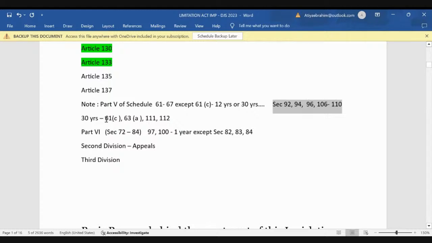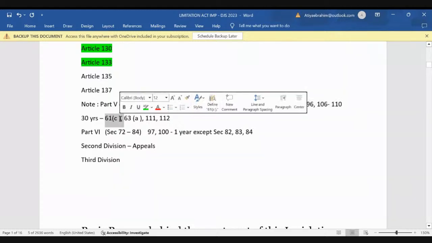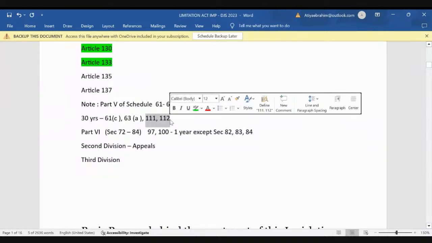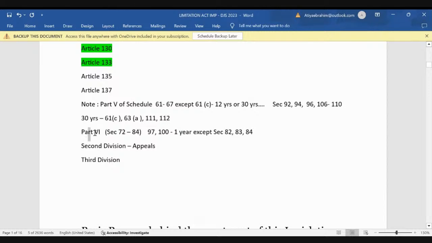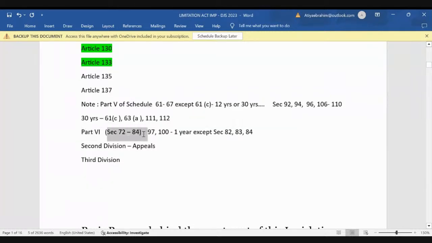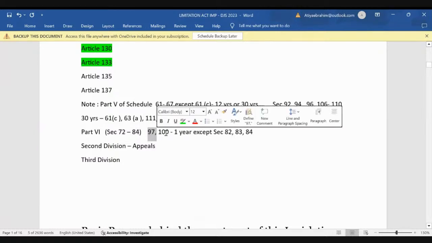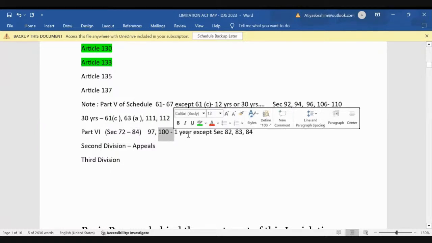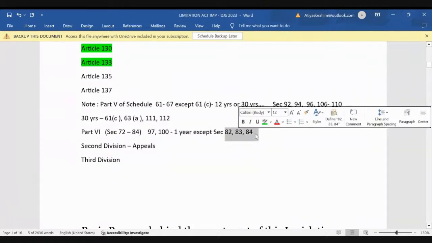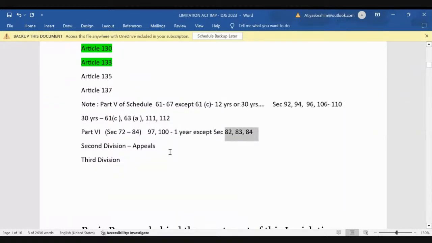For 30 years, you will see it's 61 clause C, 63 clause A, 101, 112; they have 30 years as limitation period. Then Part 6, if you see, sections 72 to 84, section 97, and section 100, they all have 1 year limitation period, except sections 82, 83, and 84. Some have 2 years also, right? So just check in your bare act which is 1 year and which is 2 years. 82, 83, 84 are all 2 years.